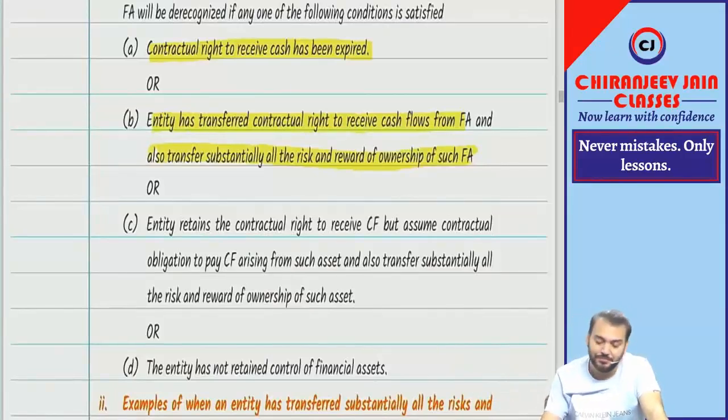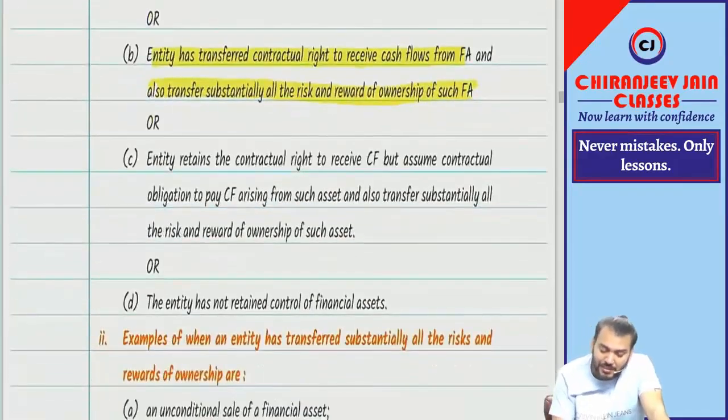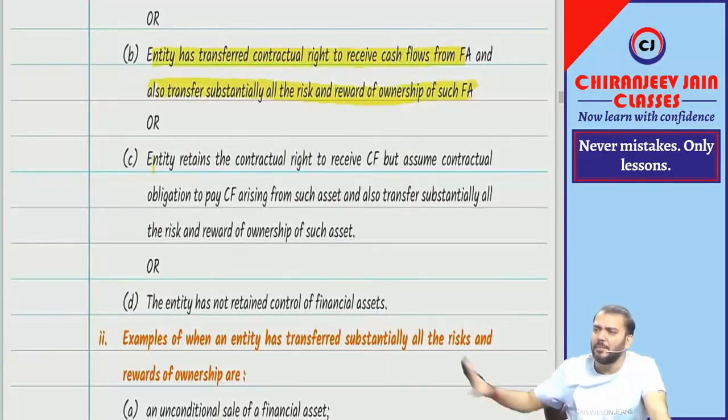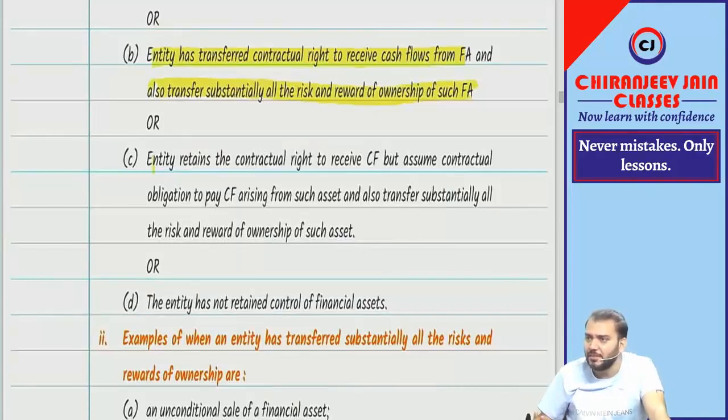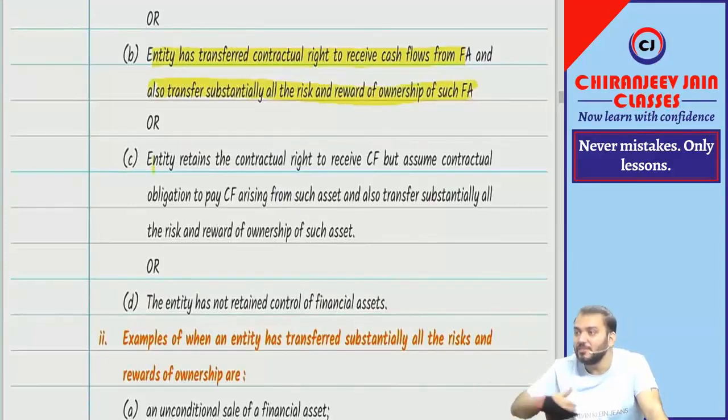Understood? Correct. Third case, entity retains the contractual right to receive cash flow but assumes contractual obligation to pay cash flow from such asset. Means what happens? Suppose there may be one contract, I have a debtor and I need to pay to this party. So what I will say? I will collect the amount from my debtor, but once the amount is collected, there is an obligation to pay to this party. Means we have done one arrangement. Correct now.